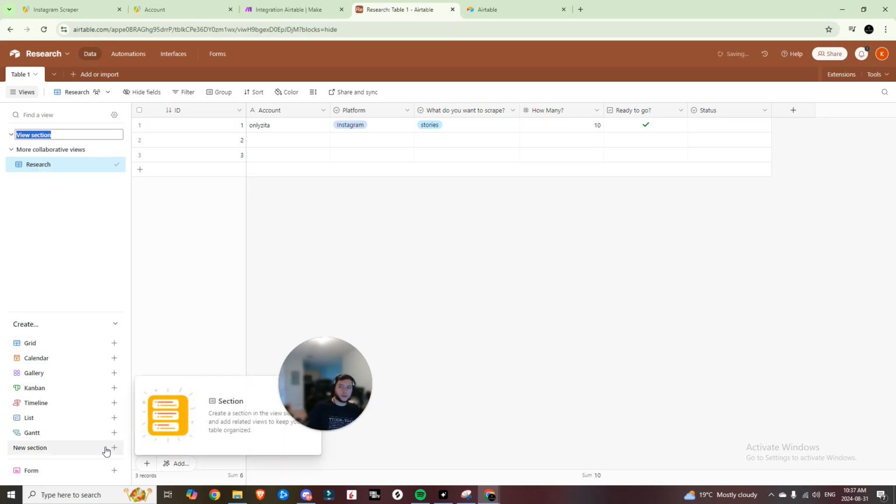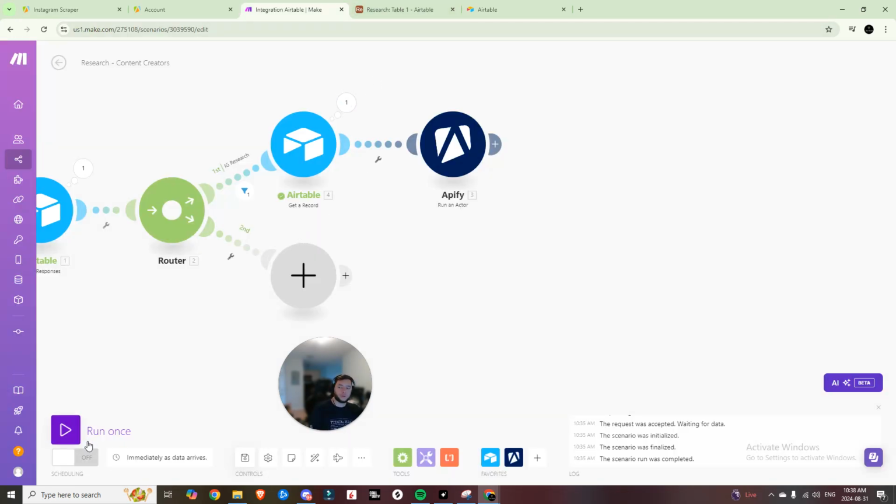So I'm going to create a section. We're going to create that account under this specific section, so that when we want to look at only that person, we can click on him and we'll be able to see all of his posts, as well as the data on his posts and what made them viral versus not. So we're going to run this once again.